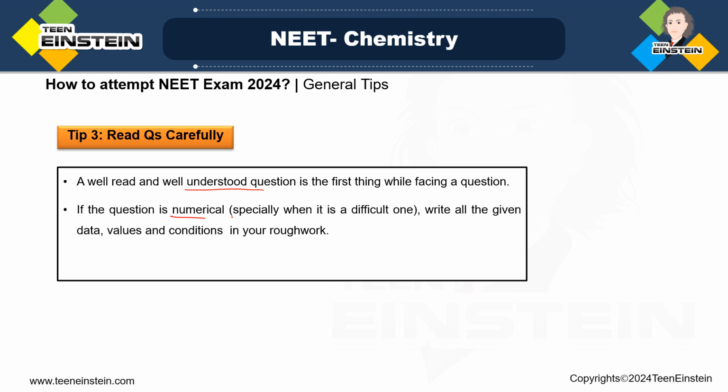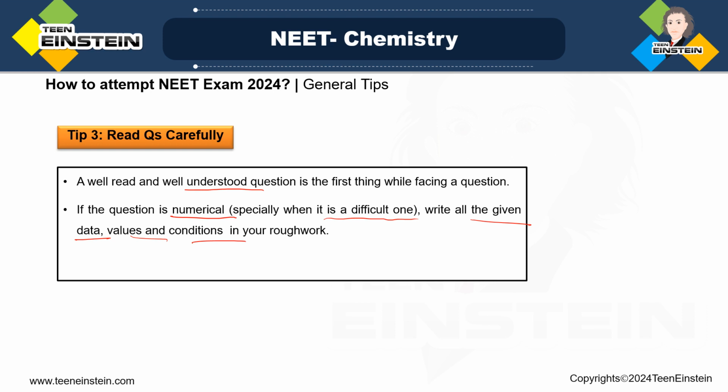Now if the question is not theoretical, if it is numerical, especially when it is a difficult question, what you should do is write all the given data, the values, and the reaction conditions if it is chemistry, in your rough work. So don't neglect the rough work. In the rough sheet, just write all the data values clearly so that everything is in front of you and you can see everything clearly. When you can see all the given data clearly, only then will you be able to find the pattern based on which you will solve the question.